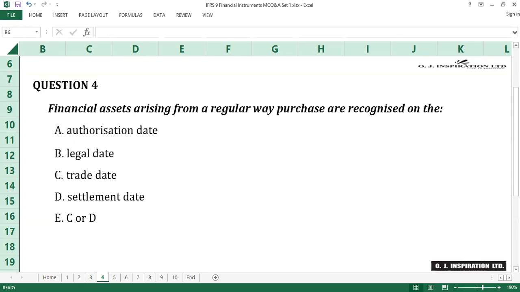A regular way purchase or sale of a financial asset is a contract whose terms require delivery of the asset within the time frame established generally by regulation or convention in the marketplace concerned, e.g. on a stock exchange or a commodity exchange. E is the answer to question number 4.